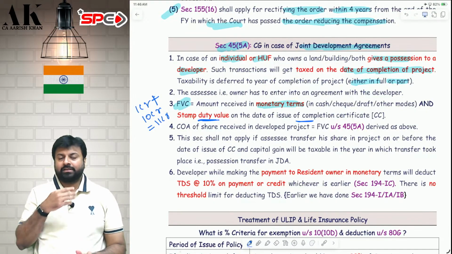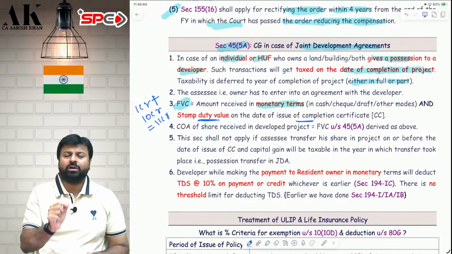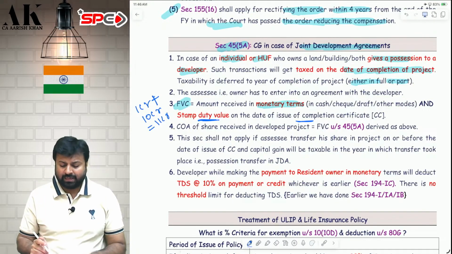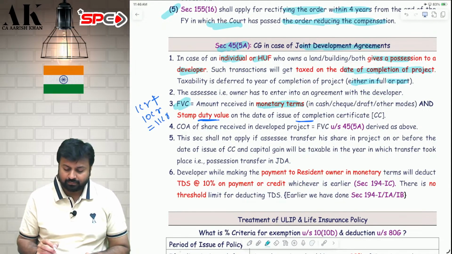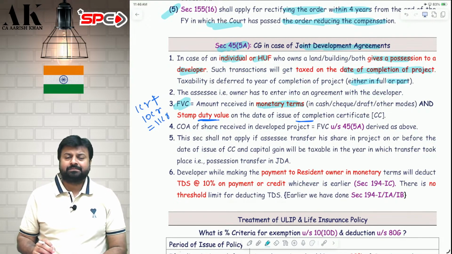So what is the consideration I am receiving? 1 crore money and 10 flats. Suppose the stamp duty value of the flats is 10 crore in total. Therefore, the total consideration is 11 crore. 11 crore will become my FVC. I hope it is clear to all of you. From that, I will reduce my cost of acquisition and compute capital gains.